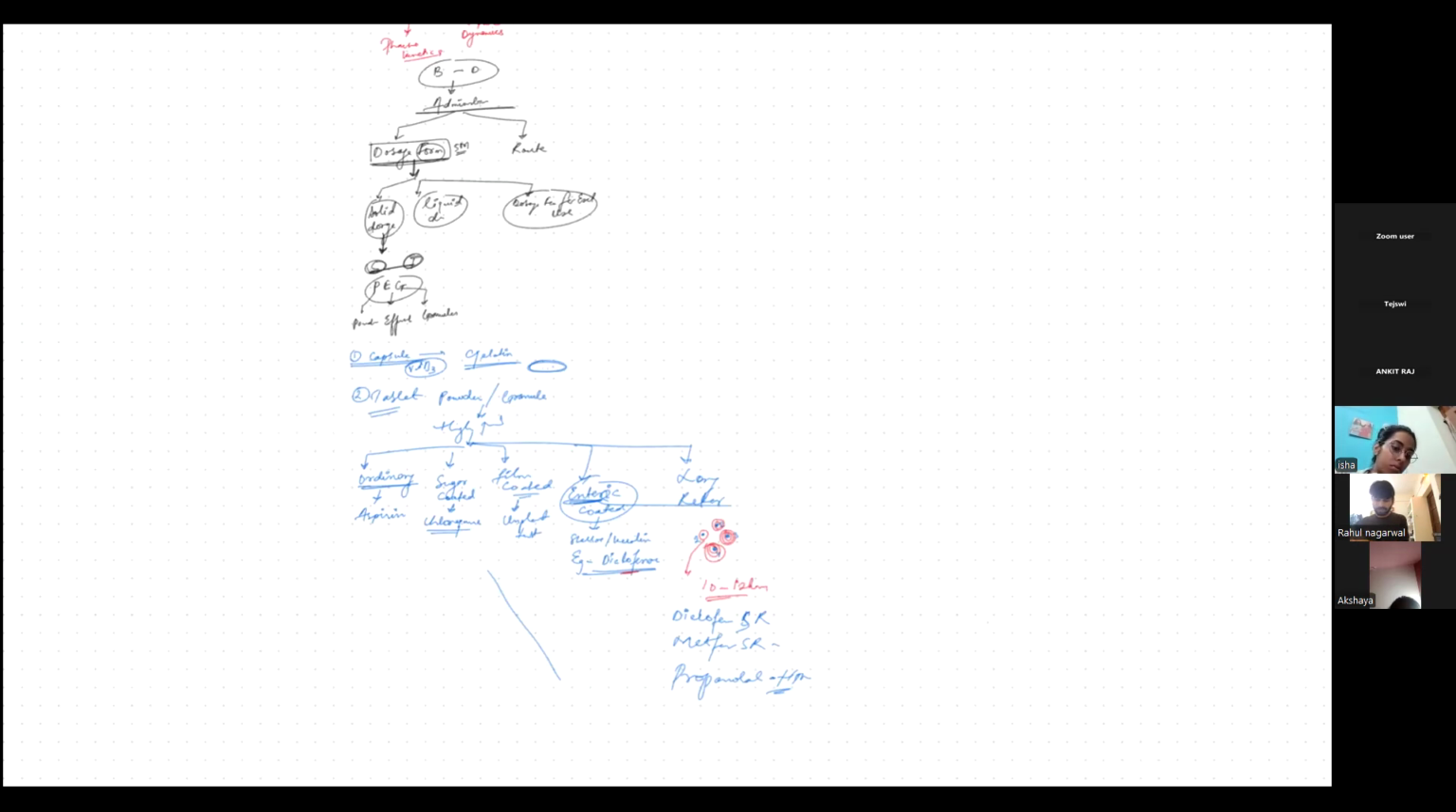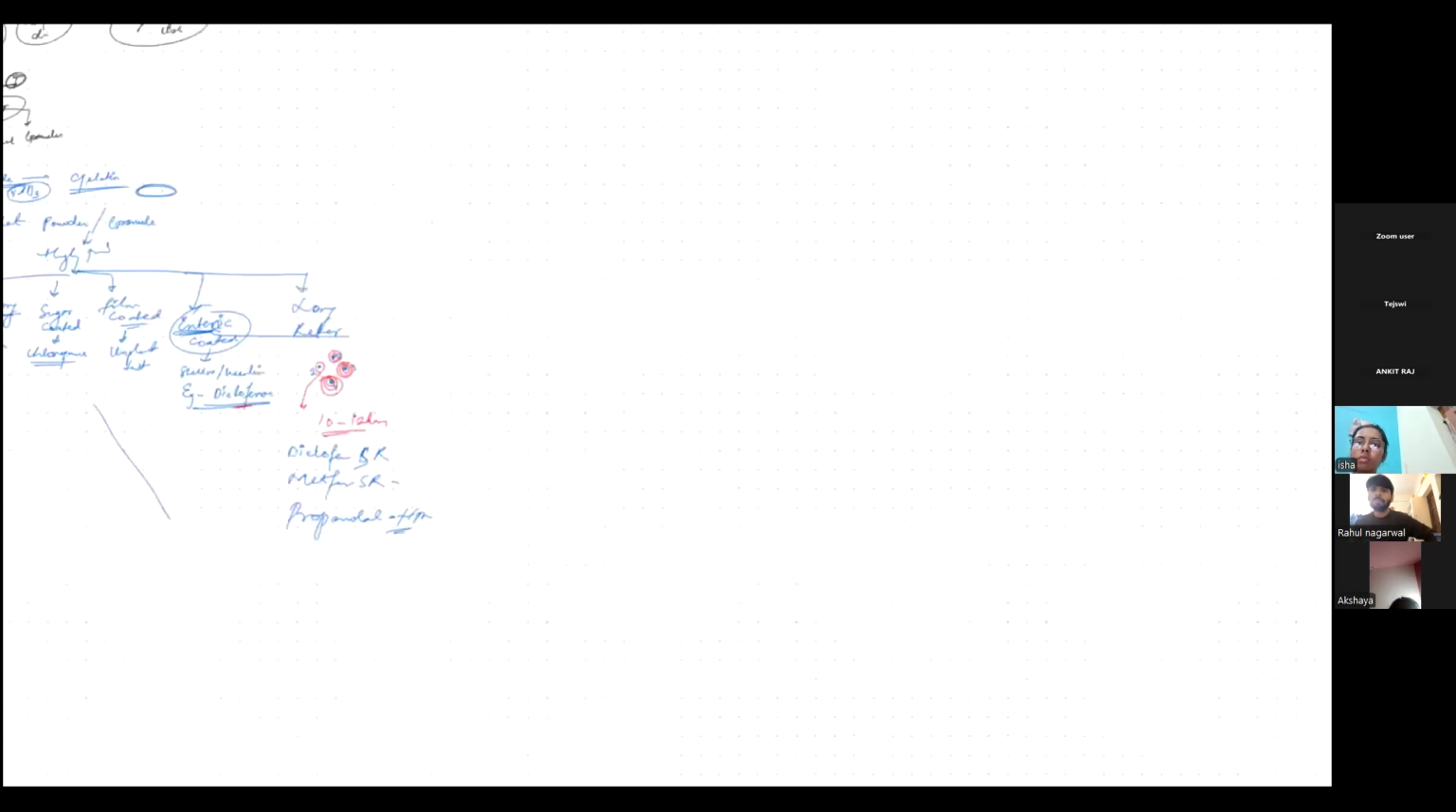Because of the unpleasant taste. You can give any example. Enteric coated. What is enteric coated? Which is not working over the stomach pH, but it is acting at the intestine pH. Okay, the example which we gave was diclofenac.